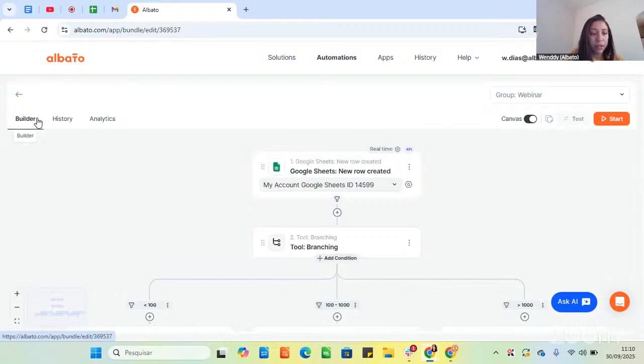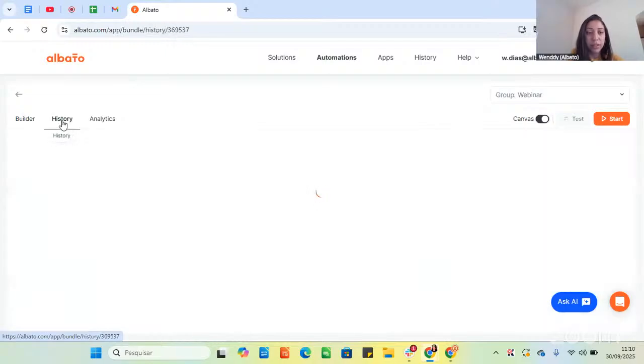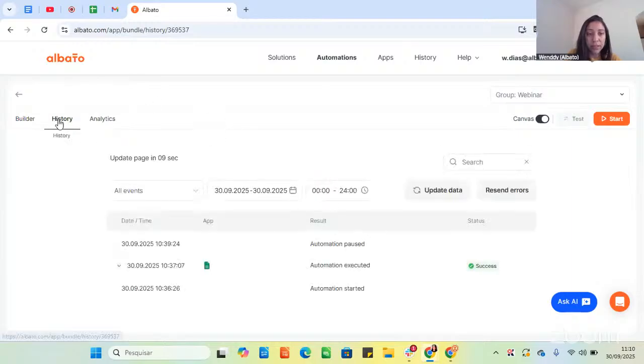For example, here you will build the automation in the automation builder. Here you will check the history, the log of your automation. The difference between this log, this history here and here, is that here you can check the data from this specific automation, and in here you can check the history from all the automations in your account.